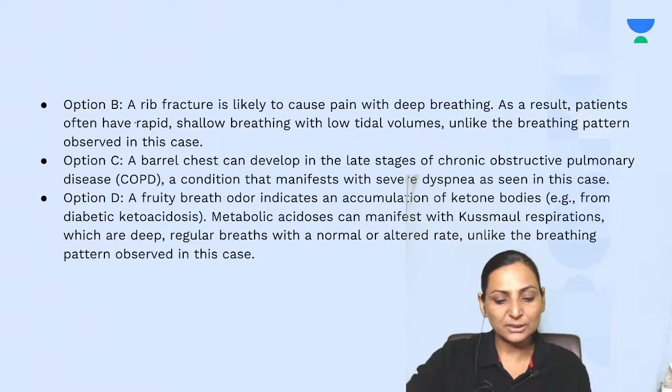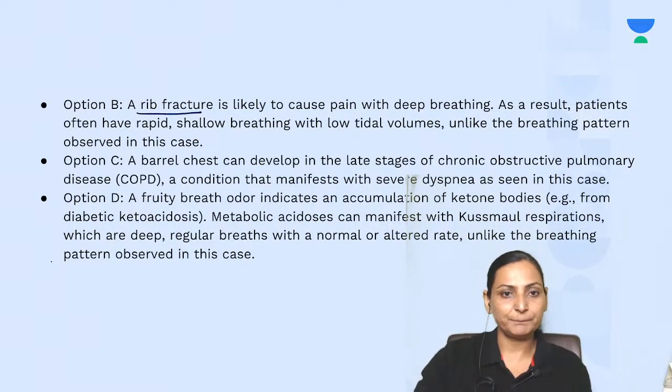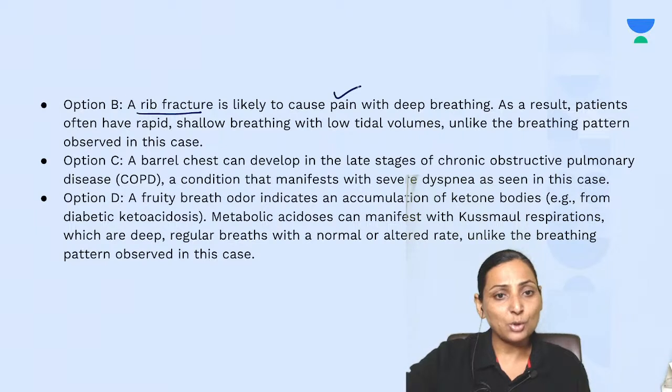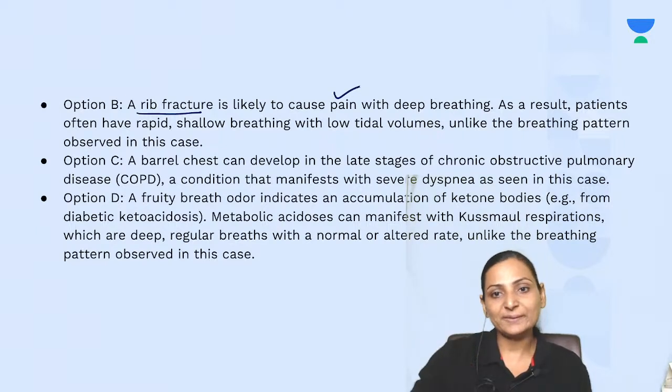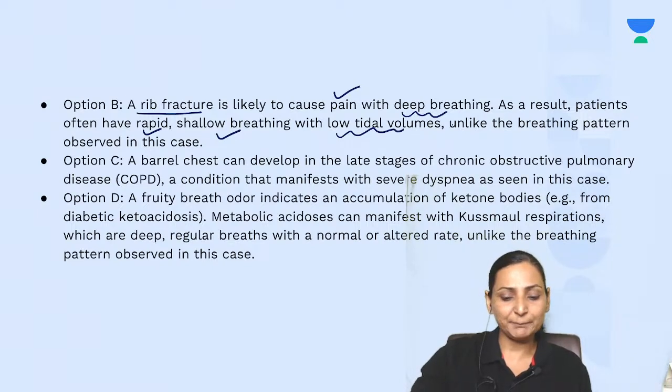If you look at the other options, a rib fracture will cause lots of pain, especially when the person takes a deep breath. So this kind of patient will have rapid shallow breathing, low tidal volume, and you will not get a very typical breathing pattern.